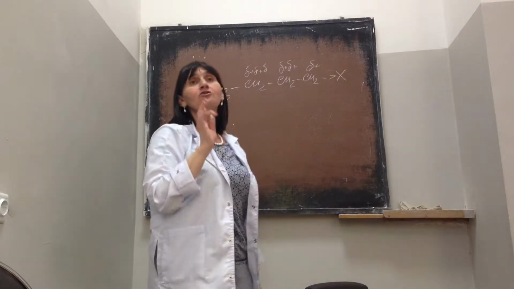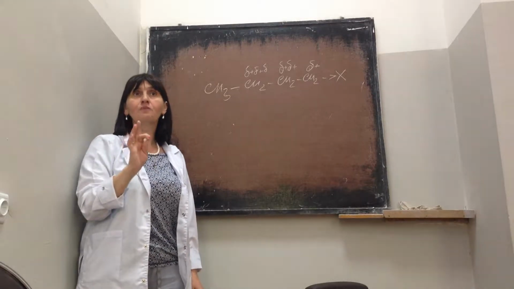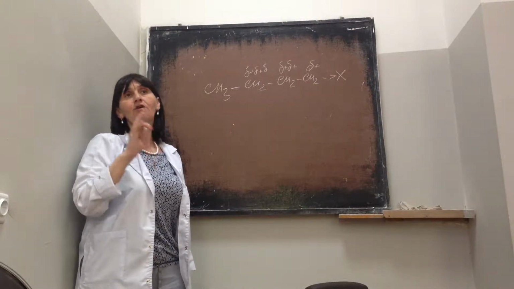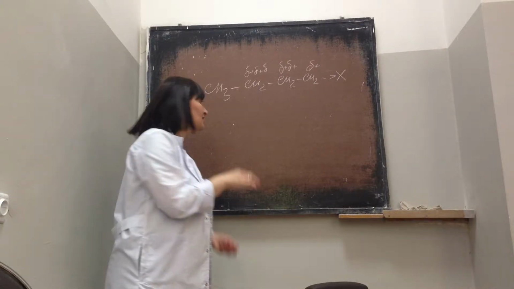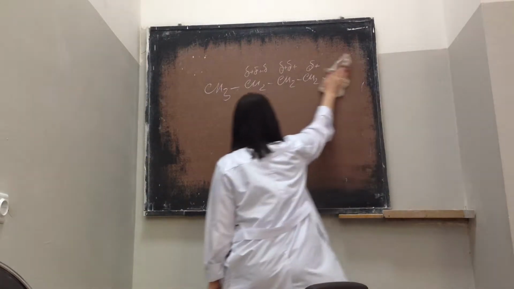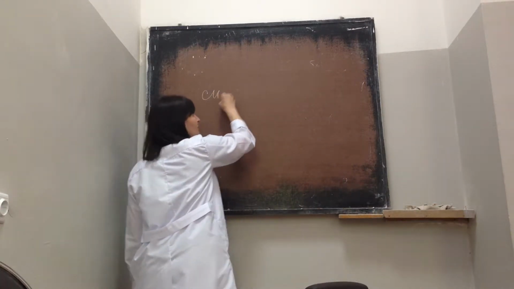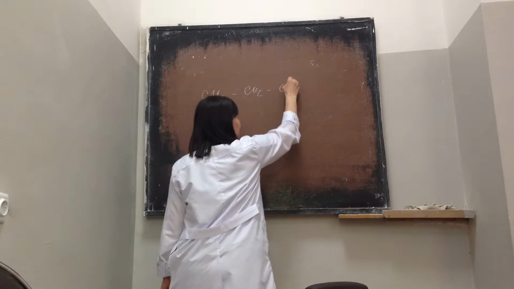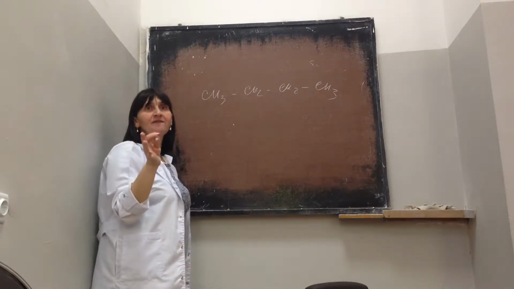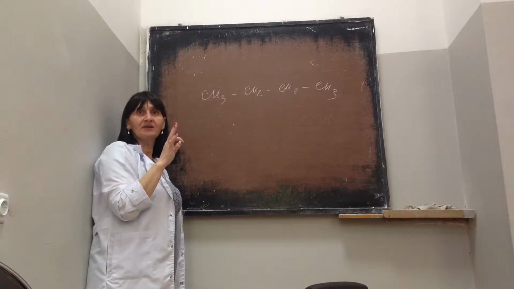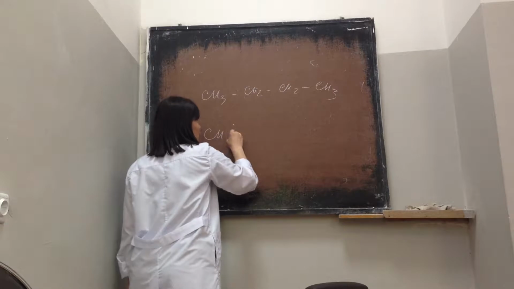Now, if you increase the number of polar groups, so groups which have plus inductive or minus inductive effect, let's discuss this. For example, if you have this molecule, normal butane, and its isomer isobutane, or 2-methylpropane.